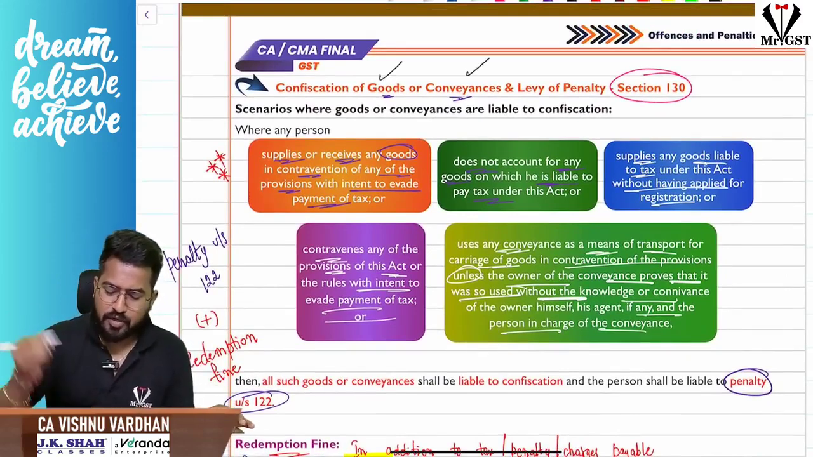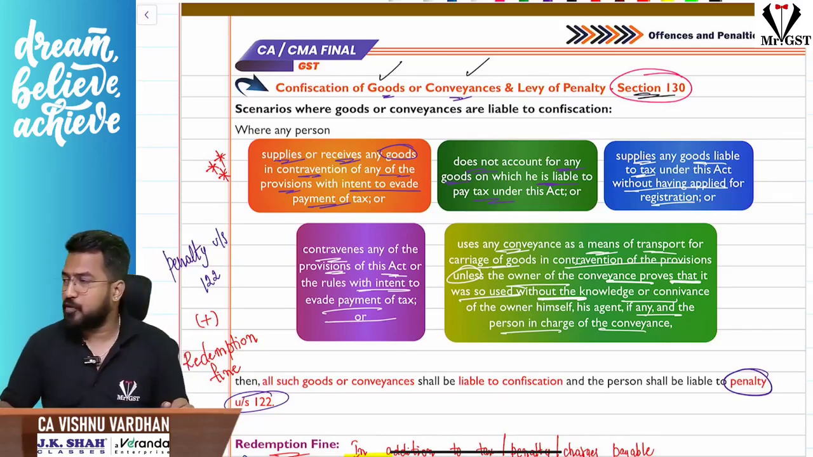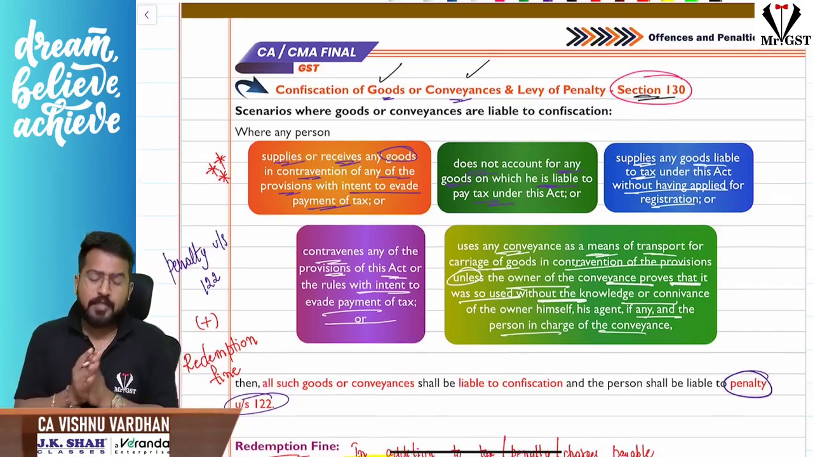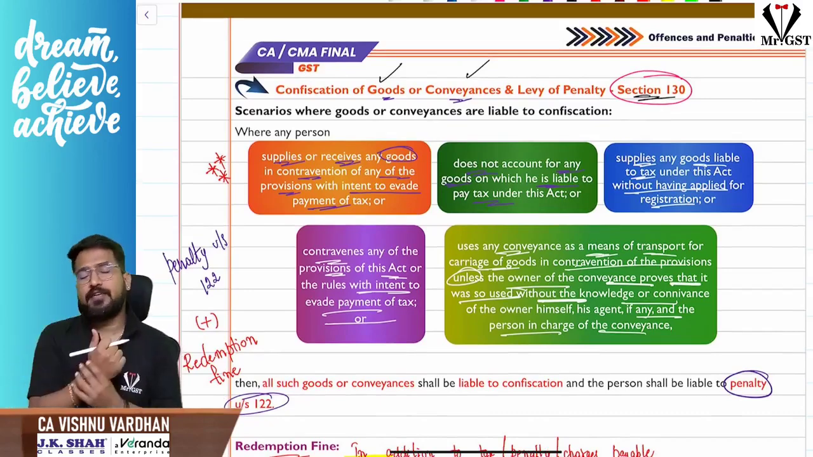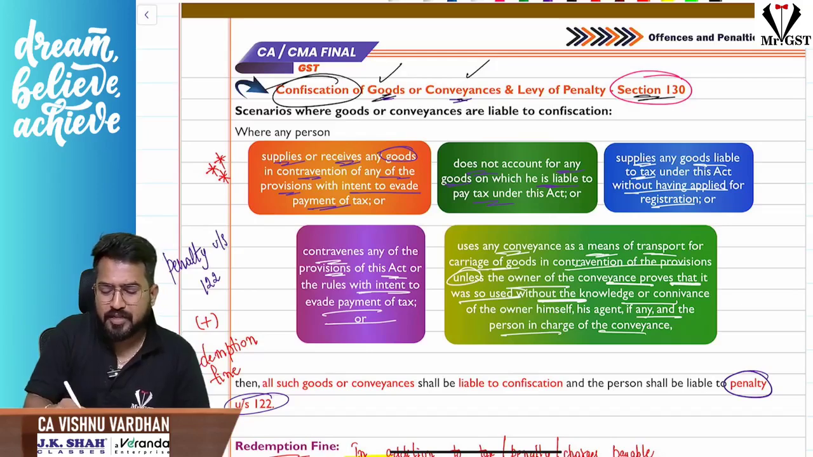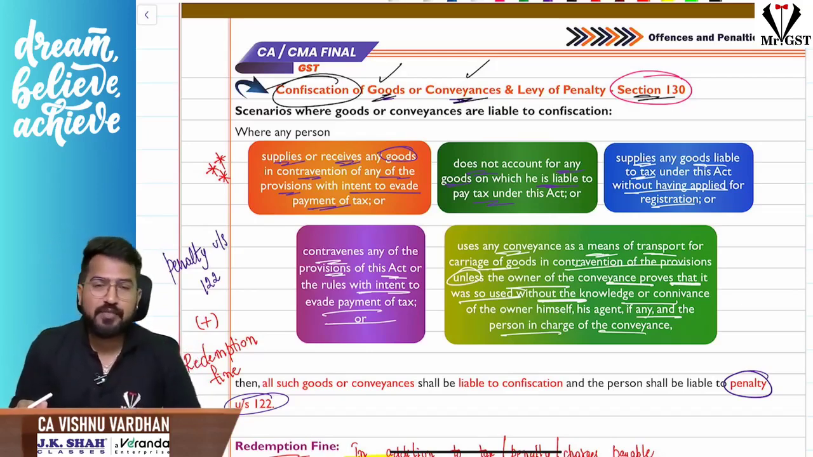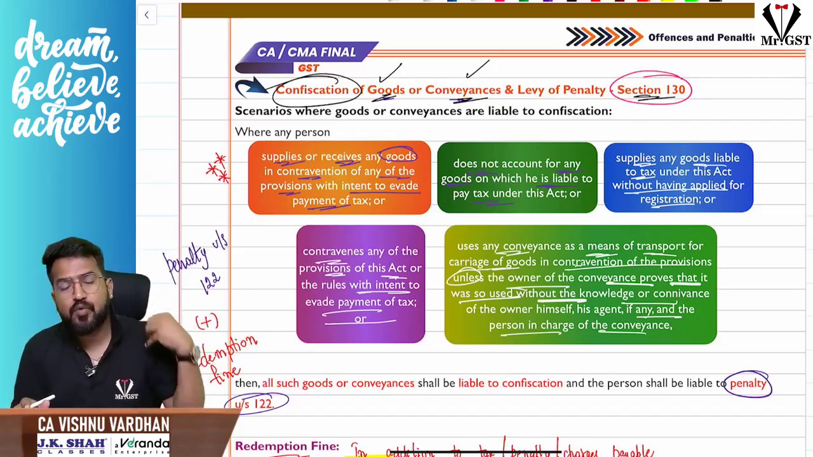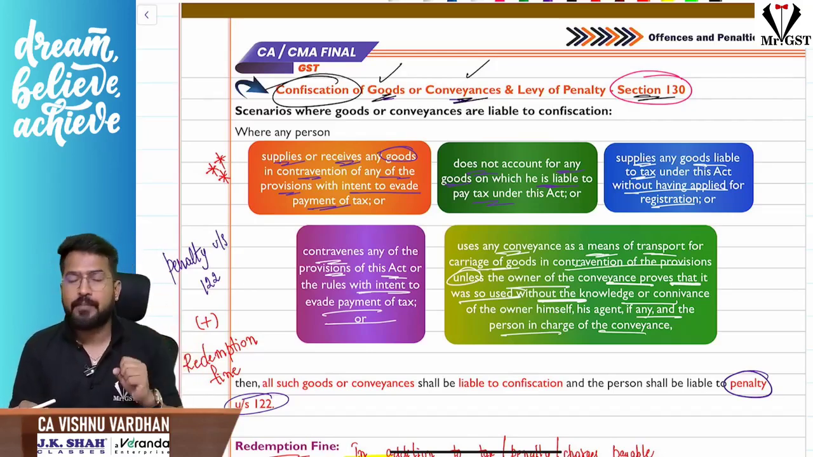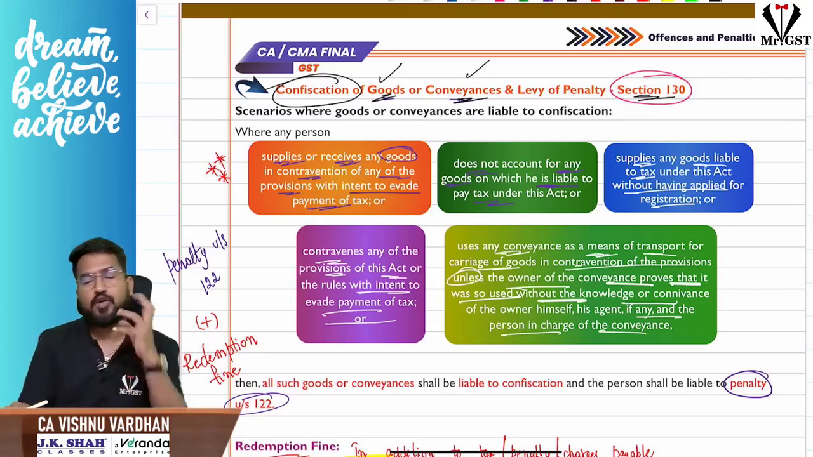Confiscation of goods or conveyances and levy of penalty under section 130. Again a very important section. So when section 130 comes into picture, first remember, it is confiscation of goods or conveyances and the penalty here. What do you mean by confiscation? First of all, confiscation is nothing but taking over the ownership from the owner. So here the government will become the owner of the goods and conveyance. That is what confiscation is all about.